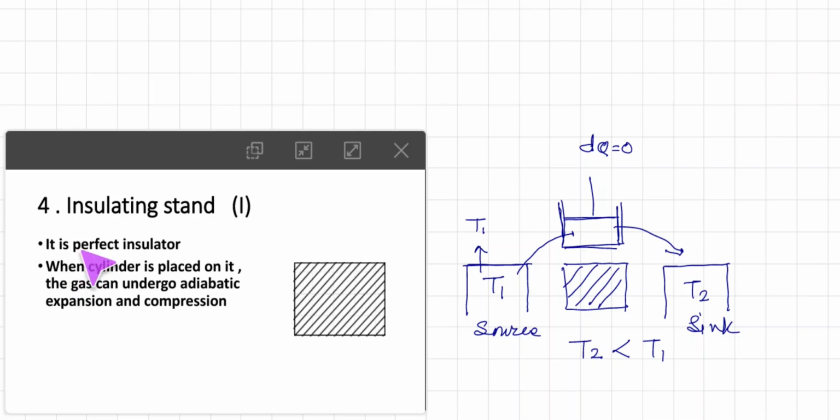The insulating stand is a perfect insulator, and when the cylinder is placed on it, the gas can undergo adiabatic expansion and compression. When the system is kept on the source, an isothermal change is observed. Again, when the system is kept on the sink, an isothermal change is observed. But whenever the system is kept on the insulating stand, the change is adiabatic, which you should remember.